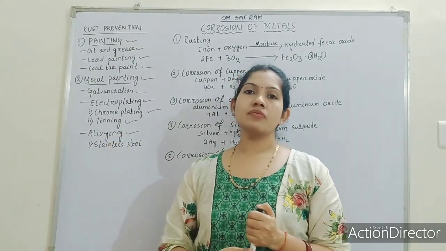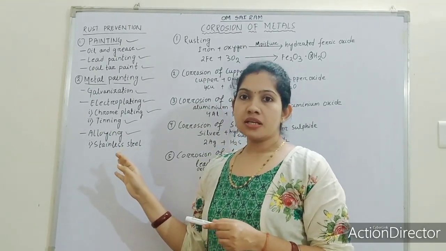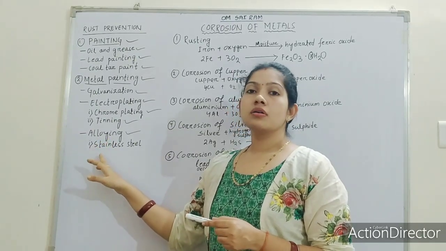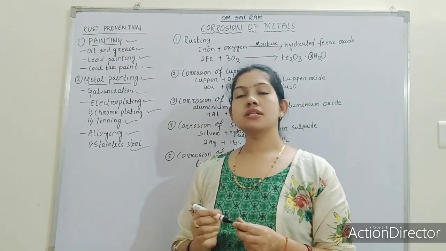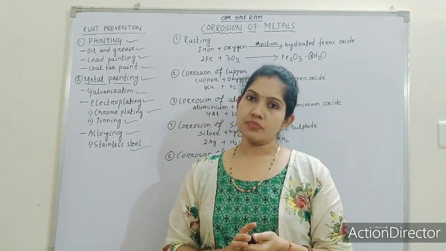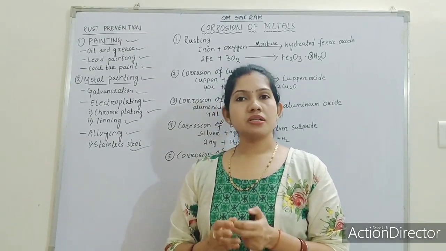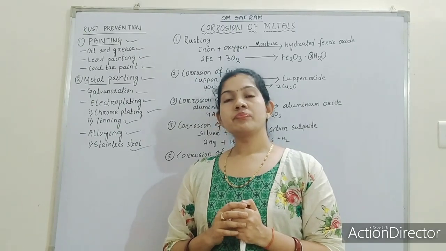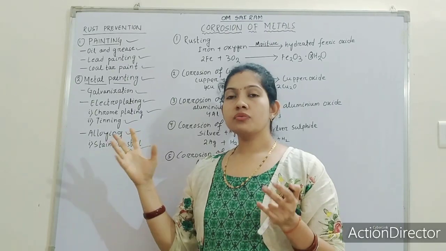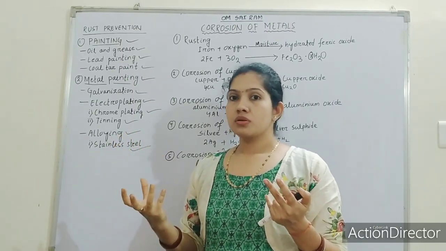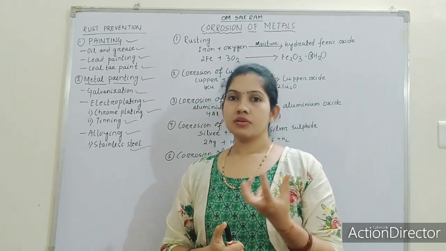Stainless steel is a very widely used alloy. Alloying is a technique used to make stainless steels. You might have heard about this name. Generally, cooking utensils are made of stainless steel, and alloying is a method by which rust can be prevented for a longer period. That's why alloying is used to produce stainless steels, so that we can prevent rusting.